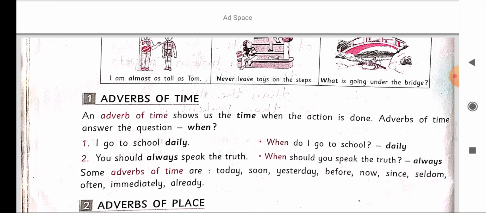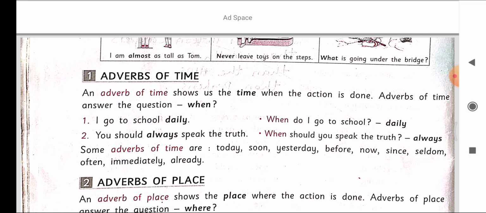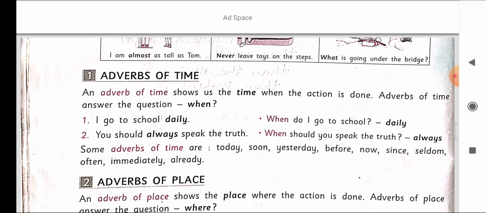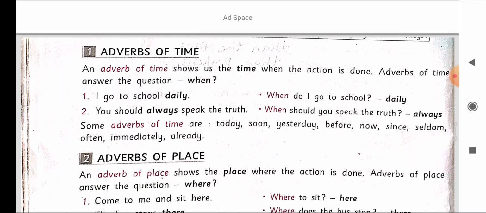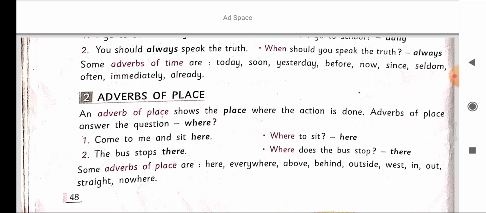Some adverbs of time are today, soon, yesterday, before, now, since, often, immediately, already. So adverbs of time show us the time when the action is done. Now next one is adverb of place. An adverb of place shows the place where the action is done. Adverbs of place answer the question where.